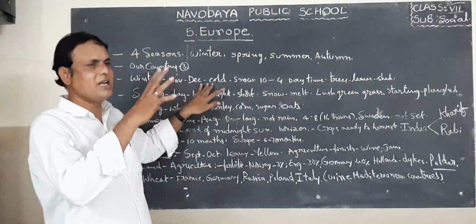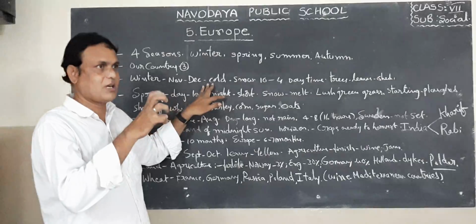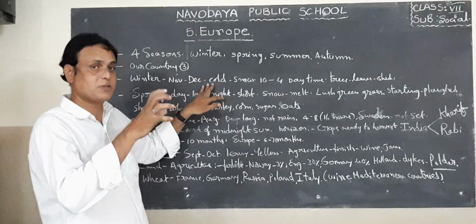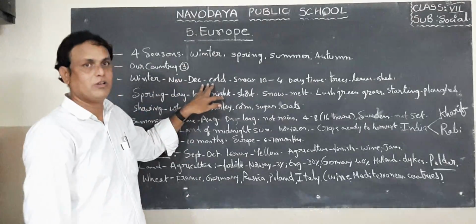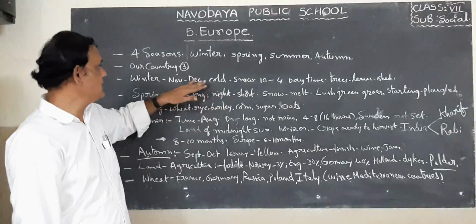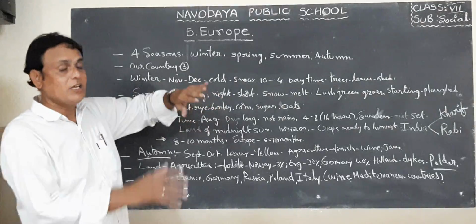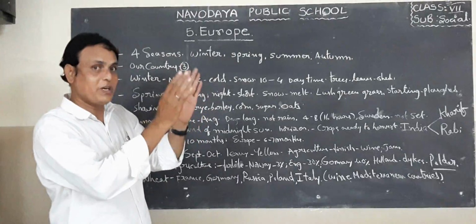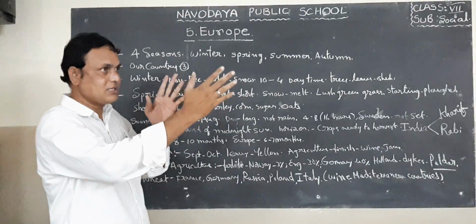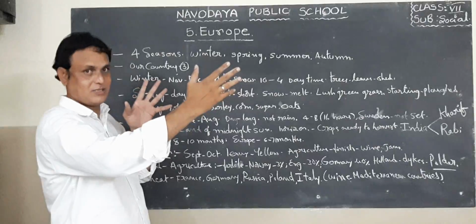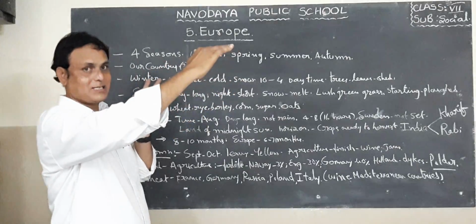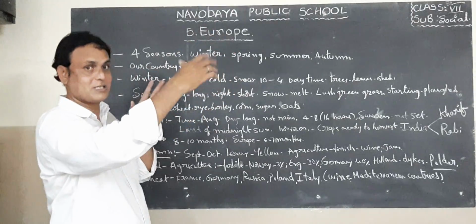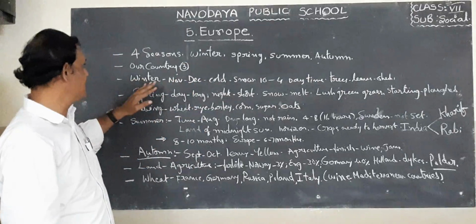In some areas of European countries they can experience bitter cold. Why? Because if you carefully observe the globe, those European countries are far from the sun rays, because their latitude extent is different. That was the main reason.